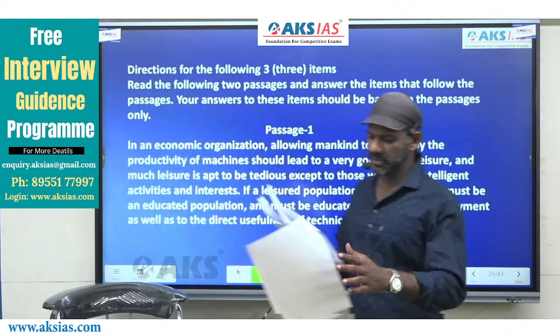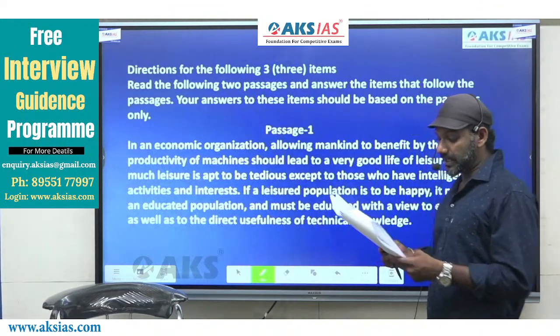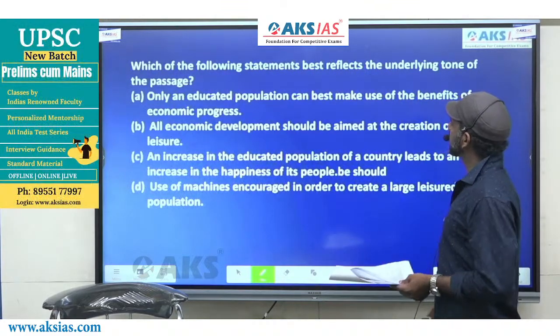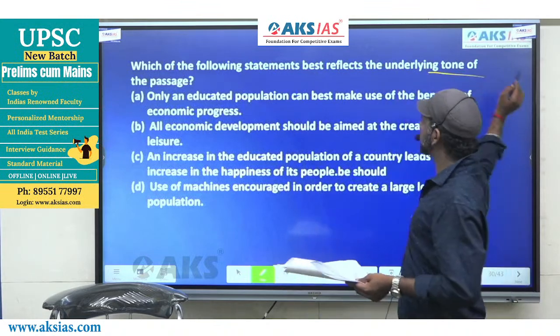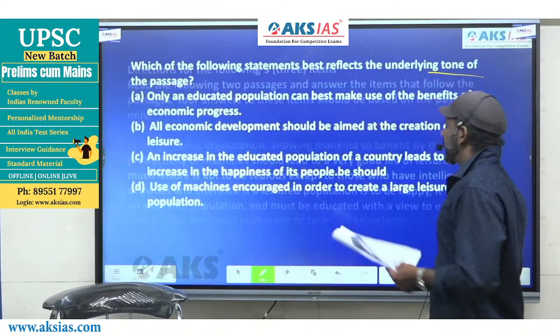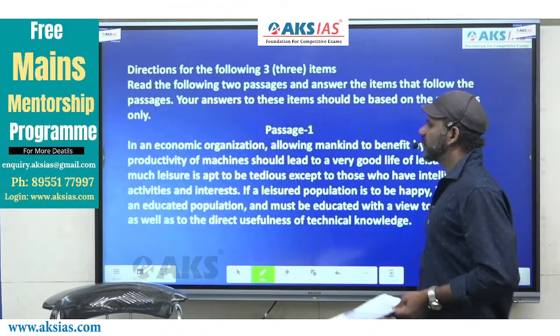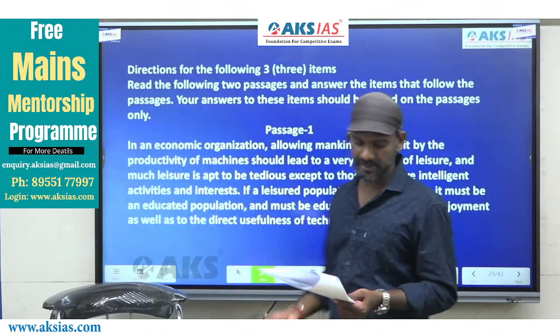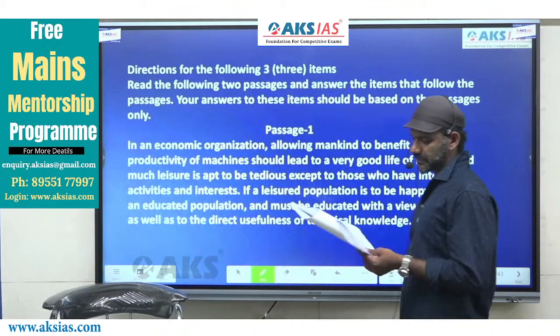We have only one question following the passage. I'll read the question first. Which one of the following statements best reflects the underlying tone of the passage? Right? We'll read the paragraph. If you try to understand what exactly the paragraph is saying, we can understand what the tone is actually. We'll read the paragraph.